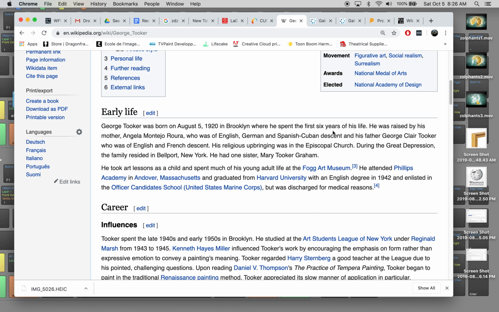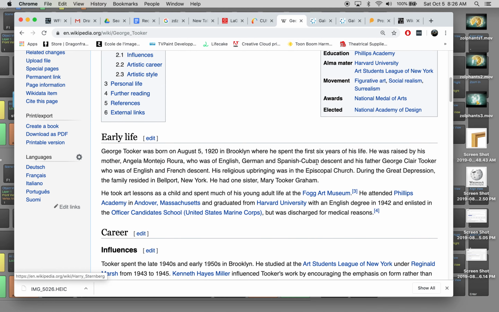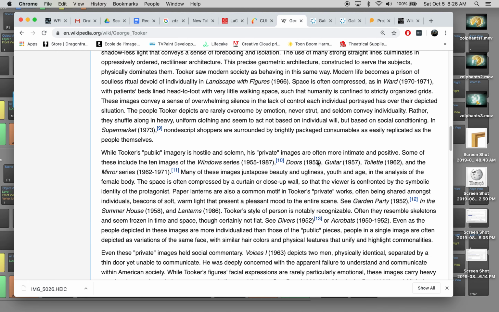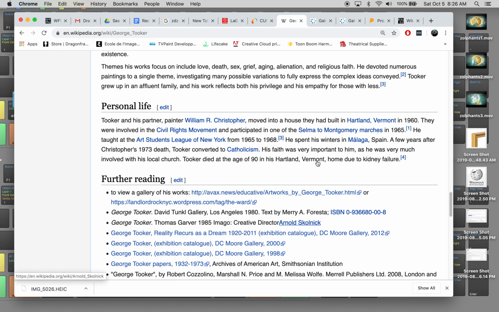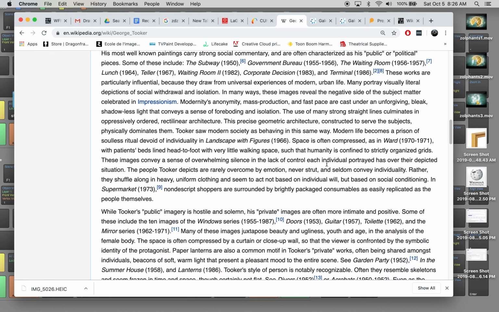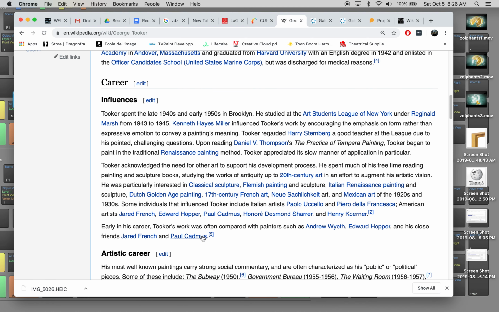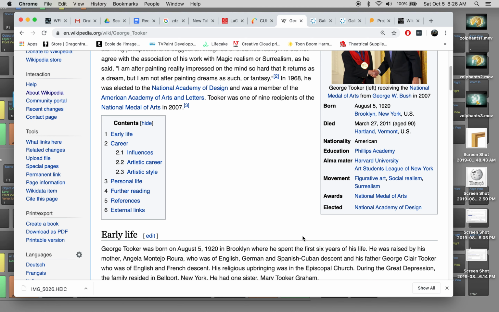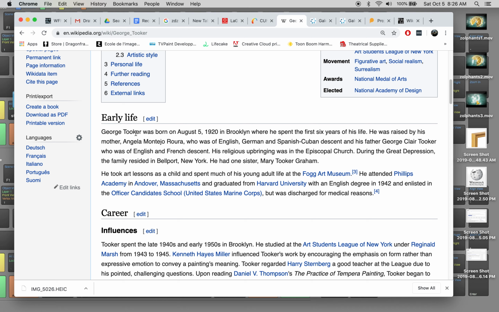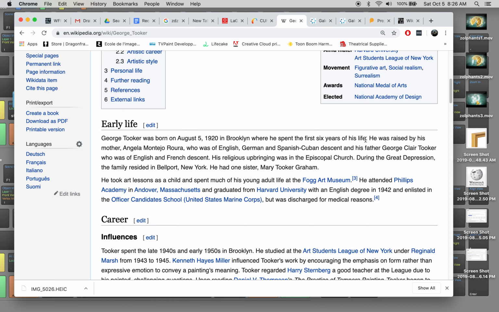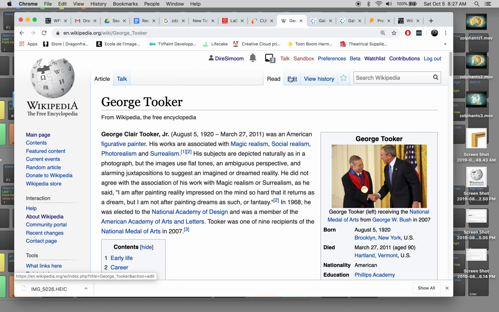So if you find something that isn't directly cited from your article, it could be something as simple as biographical details. Or you could add something. I also found something in there where it's a little bit more specific about his relationship to, let's see, where's his influences? To Paul Cadmus, the fact that Paul Cadmus, who was an early lover also, which I could add, but Paul Cadmus introduced him to egg tempera, so I could add that and then add my citation. But for now, I'll start off by doing something simple, by citing this sentence here. I'm going to go to the top and click Edit.